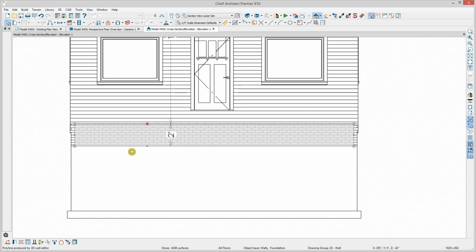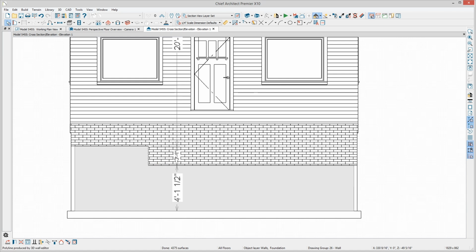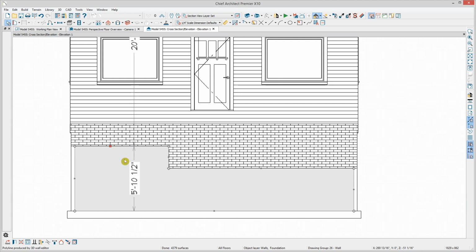So let's select again either bottom or top and click the break tool, and we'll click along the split and we'll create a break, and you'll have a drag handle here and a drag handle here, and you can drag it down and you can use dimensioning. I'll just do 2 feet again. You can also click the vertical edge to get dimensions that will pop up and move that precisely with dimensioning. So you can work with your dimensioning and get this wall laid out to fit the terrain you're working with.